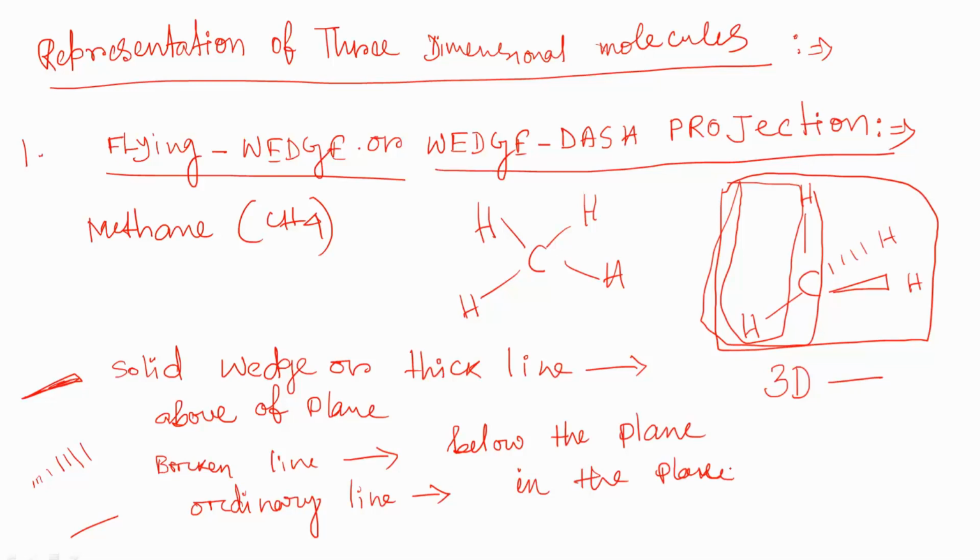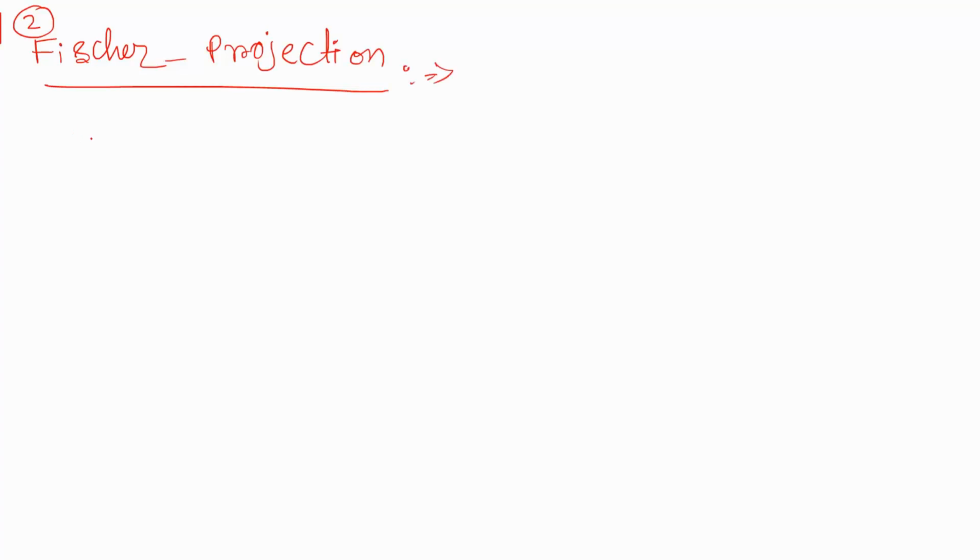Now we'll discuss the Fischer projection. How to represent in the Fischer projection? First one is the flying wedge, the second one is the Fischer projection. Let's go to an example directly. CHO, CH3, hydrogen and CH2OH.